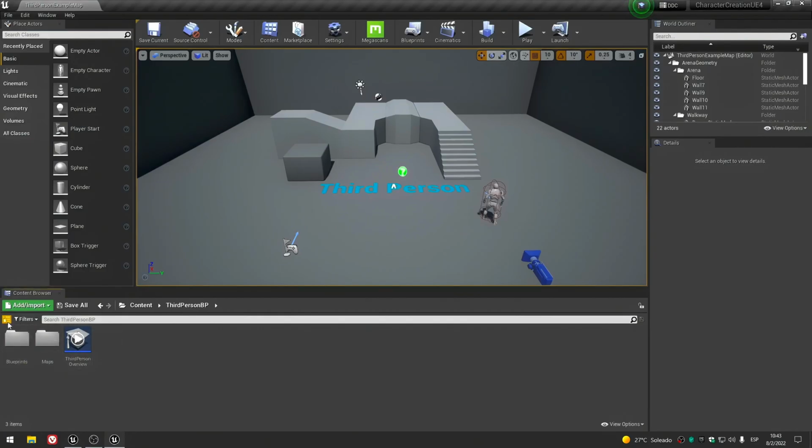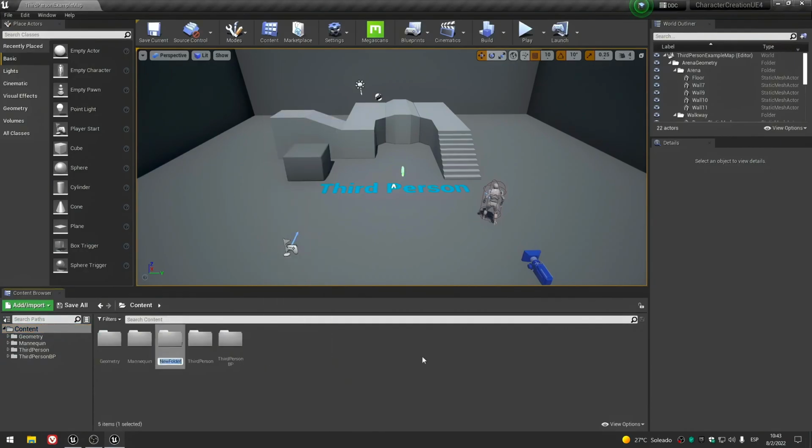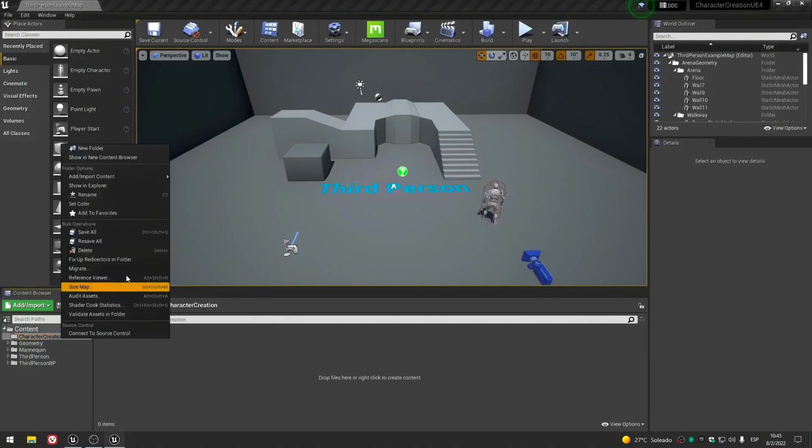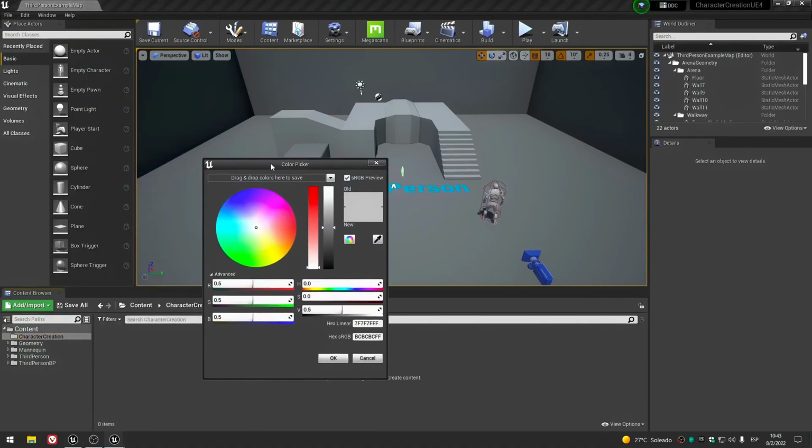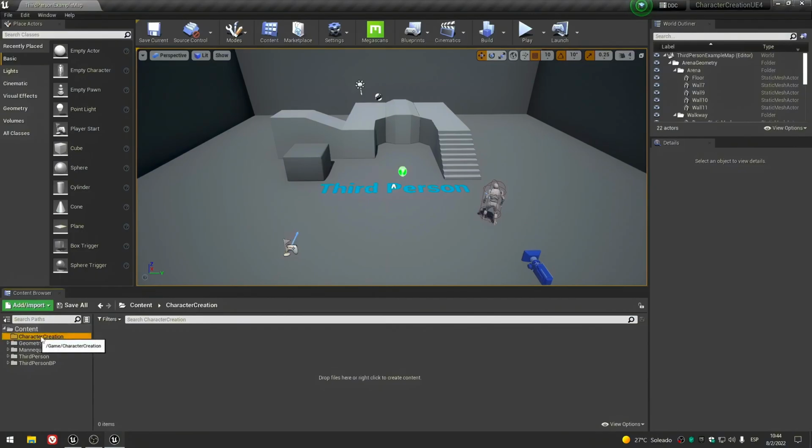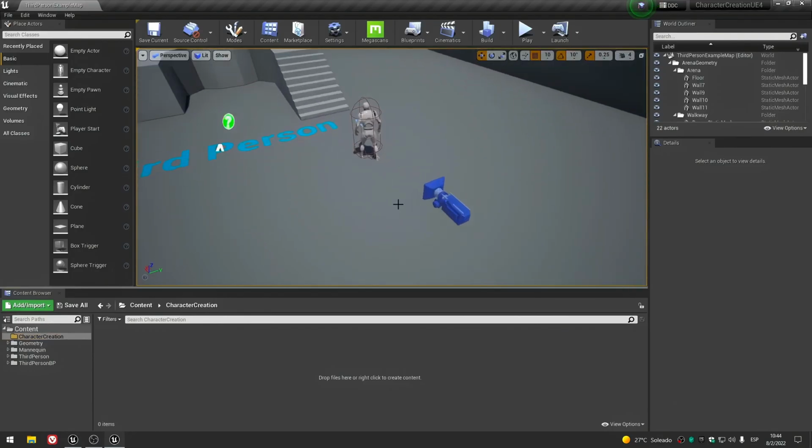Okay, the first thing that we need to do is to create a folder. We will call it character creation. And before we start, one thing that I would like to clarify is that even though I originally recorded this tutorial in Spanish, I always use directory and file names in English because the English language is summarized, it's condensed, and it's extremely helpful when you need to name something. It's a practical language.